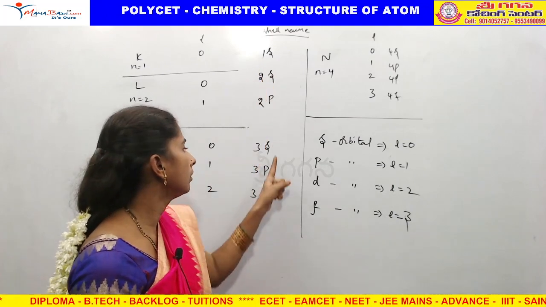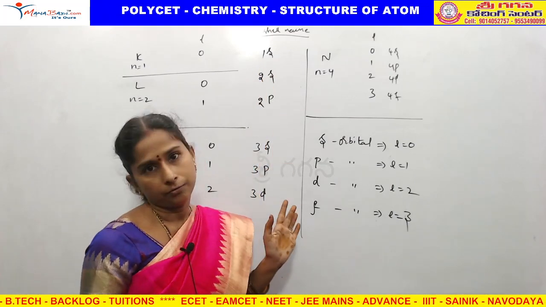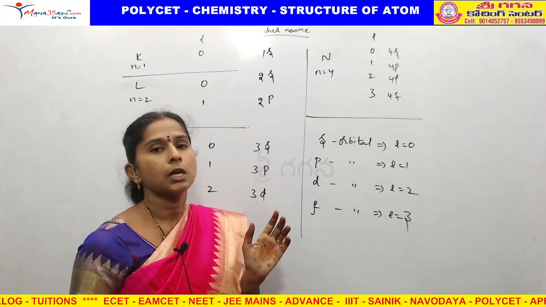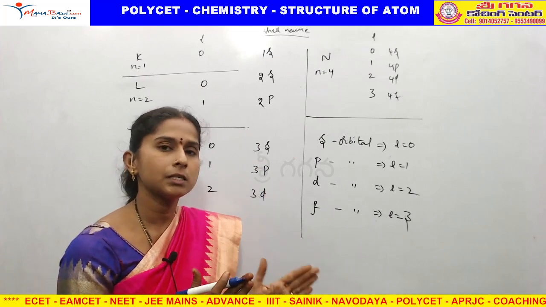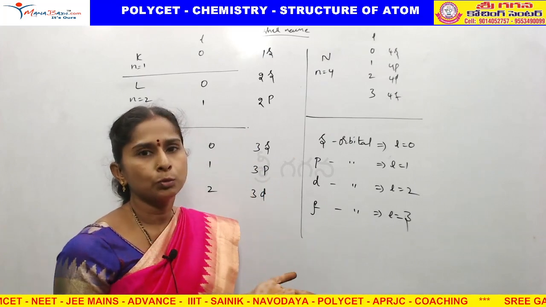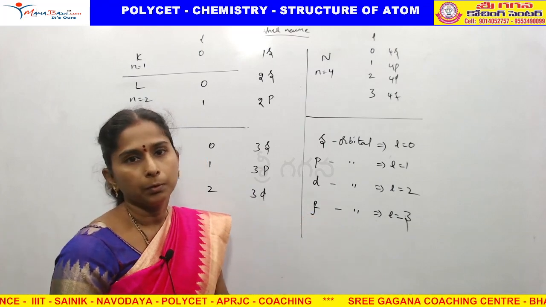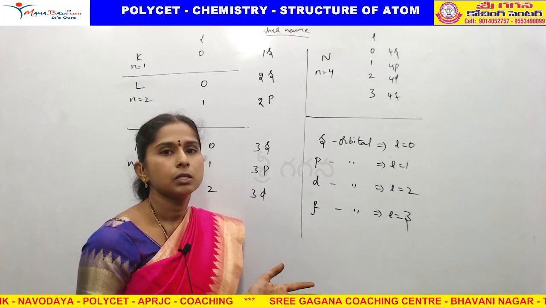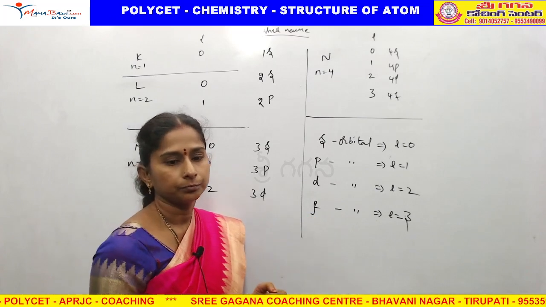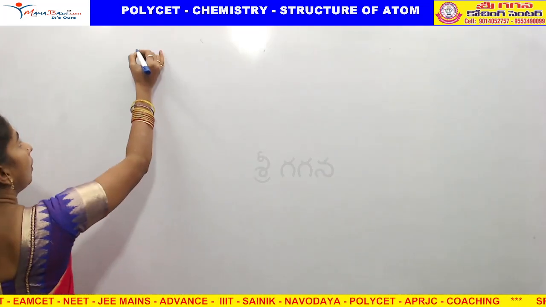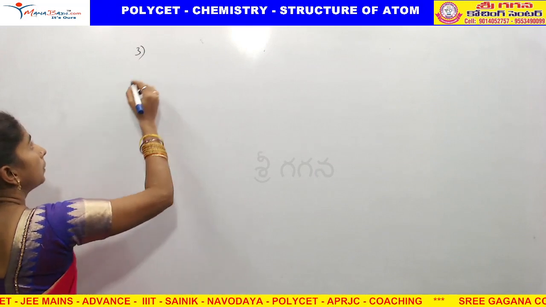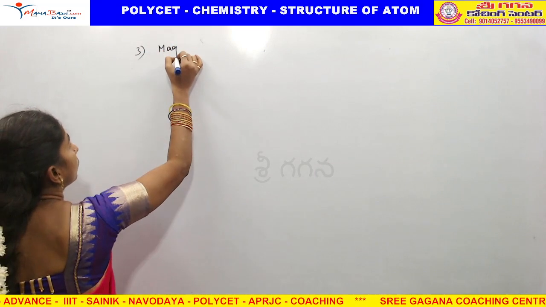What we are indicating with S, P, D, F. So, these subshells, how many are there for each shell? That is indicated by the azimuthal quantum number. Who gave this one? Sommerfeld. Right. After that, the third quantum number, magnetic quantum number.